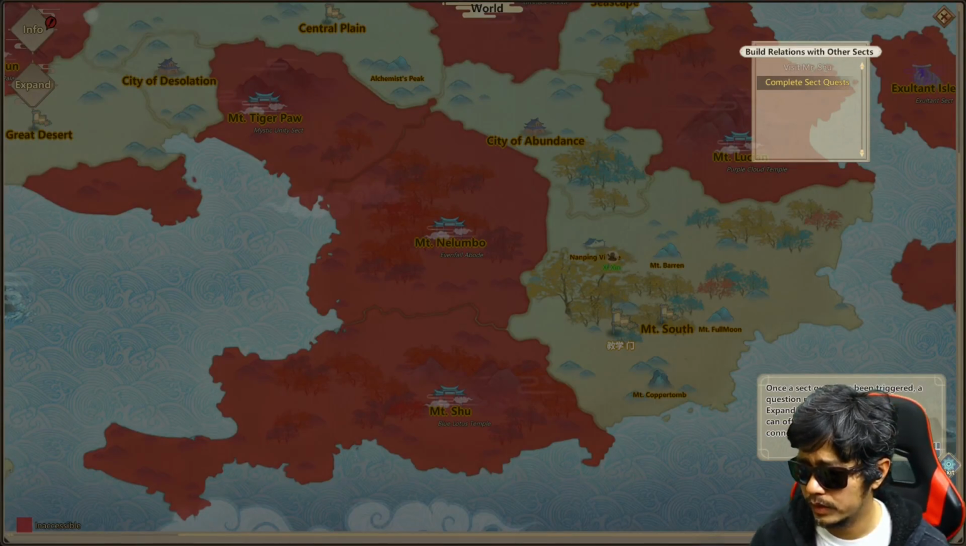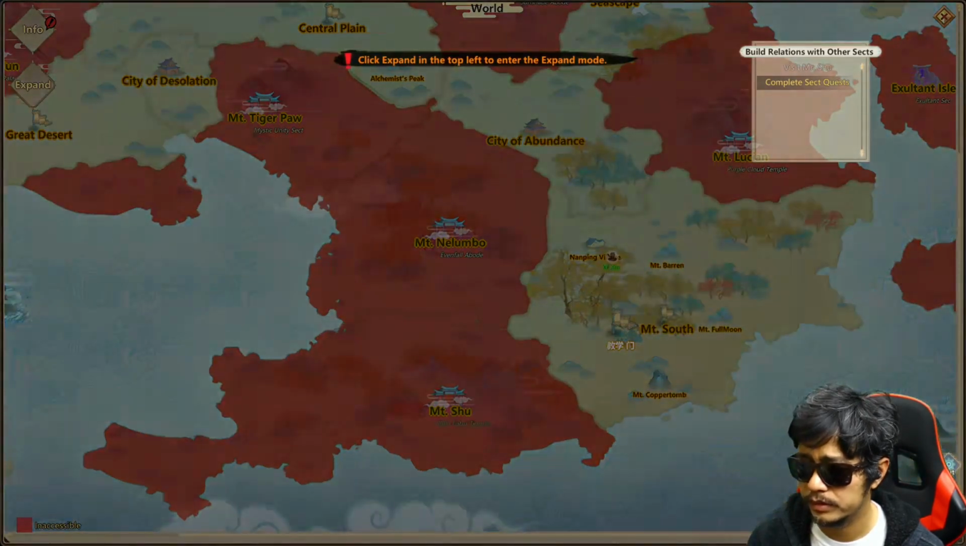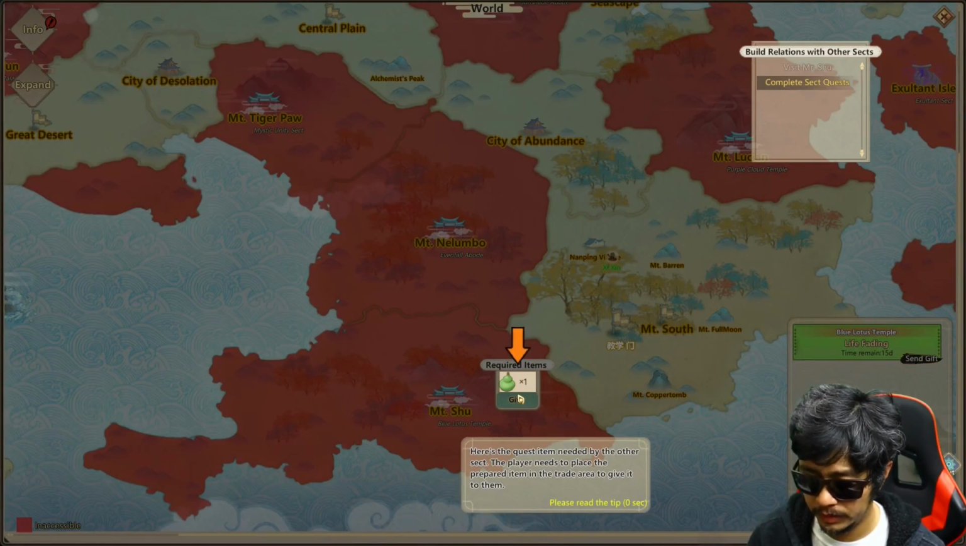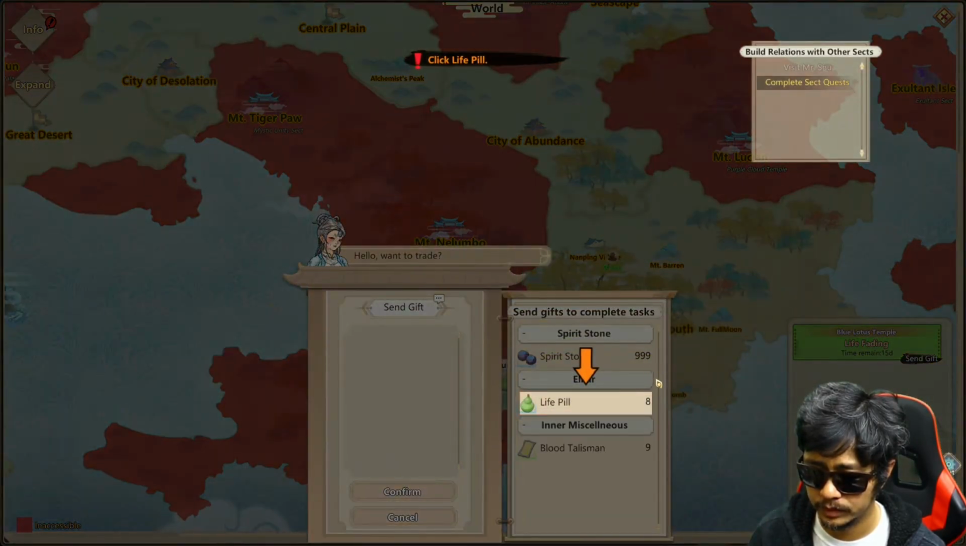Once a sect request has been triggered, a question mark will show above the expand button, which means the player can offer help to another sect and gain connections. Use the quest item needed by the other sect. The player needs to prepare an item in the trader to give it to them. Okay.